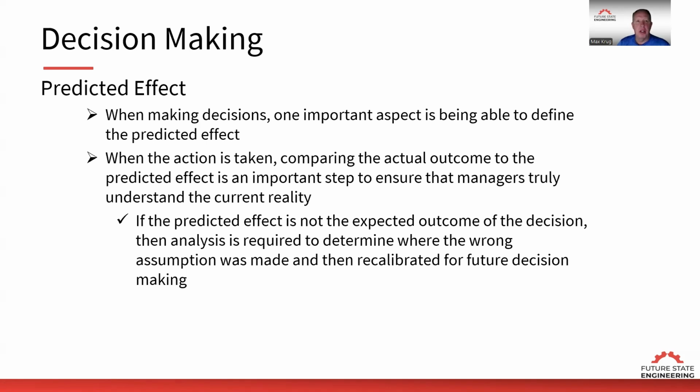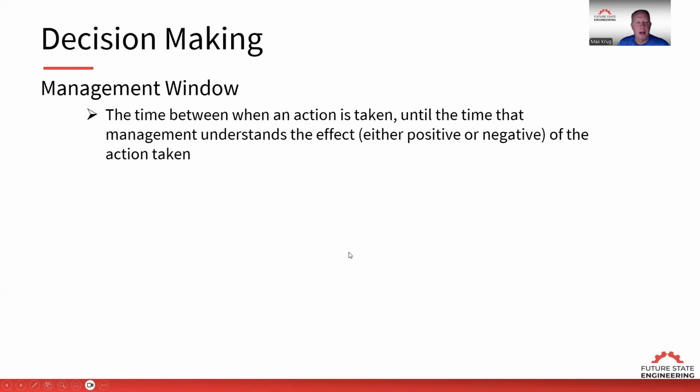So when we're making decisions, we need to look forward and say, okay, if I make this decision, I expect this outcome. If I get something different, then I have something in the current state that's not aligned with my decision making. And there's typically an assumption that we have. We need to identify what is that assumption and recalibrate. Also, when we're looking at decision making, giving that immediate feedback on our decision is extremely important.